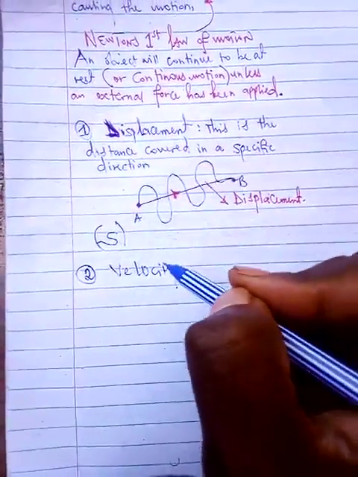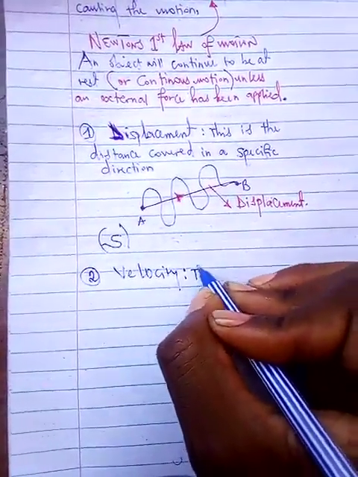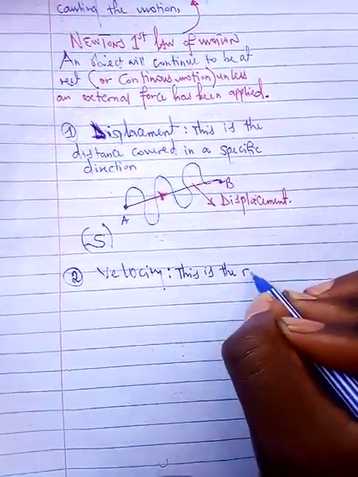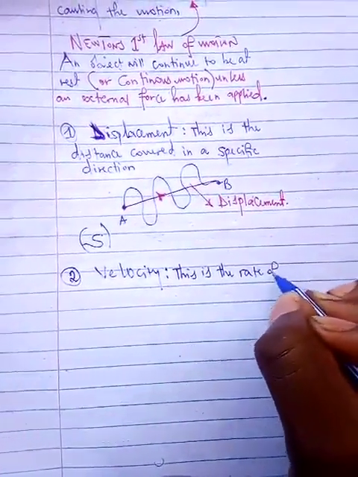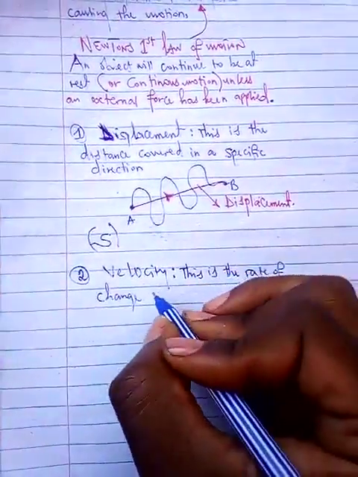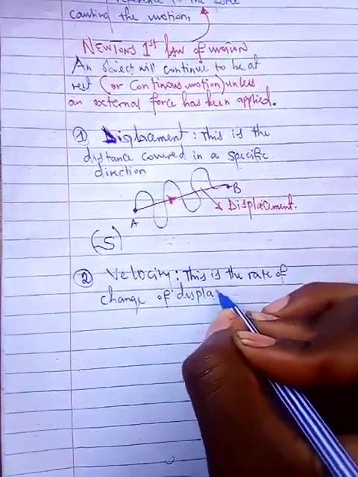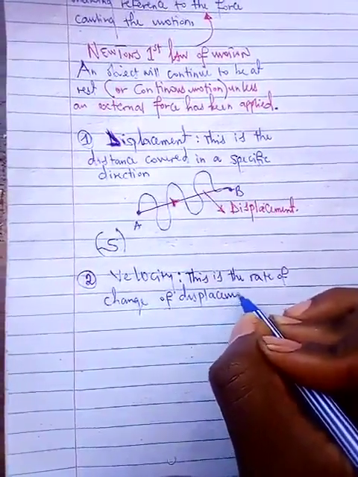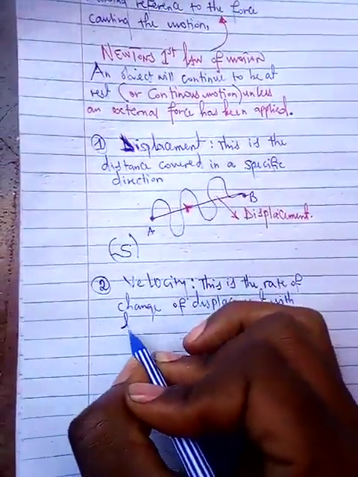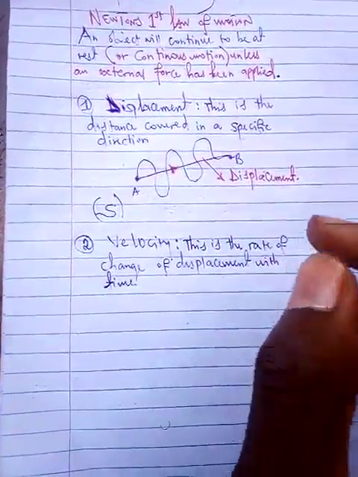What I mean when I say that velocity is the derivative of displacement is that this is the rate of change of displacement with time. So velocity is the rate of change of displacement with time.